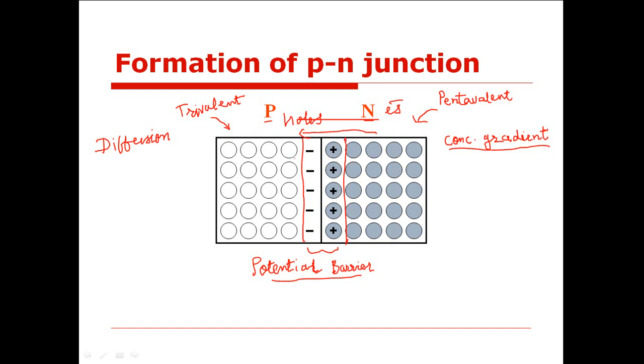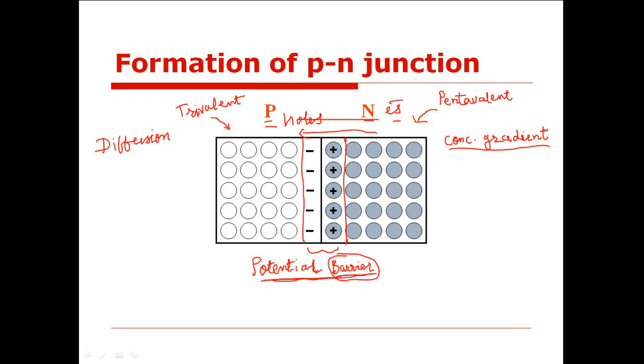So further diffusion of majority charge carriers is prevented. Why am I mentioning the majority charge carriers? Because the majority charge carriers are holes in the P region, while the majority charge carriers are electrons in the N region. So once the potential barrier is developed in this region, further diffusion of electrons from N side to P side or of holes from P side to N side is prevented by this potential barrier, and therefore the name is barrier.